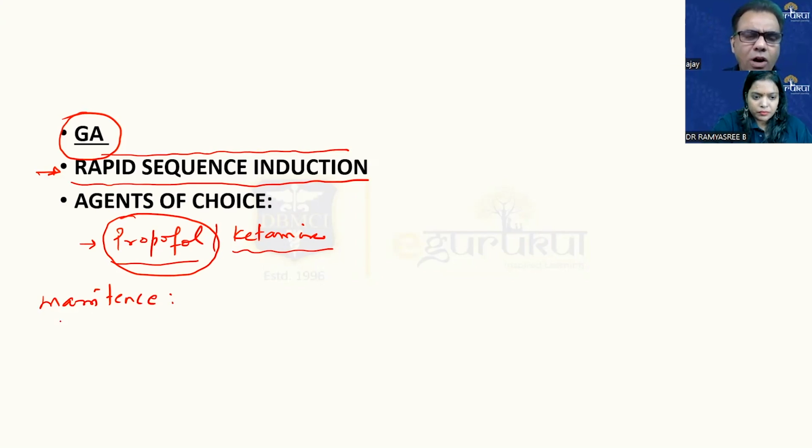For maintenance, the problem is that all the inhalational agents which we are using are uterine relaxants. However, studies have proven that if you use them in concentrations less than half MAC, then they do not cause significant uterine relaxation. That was the common trend: we were using inhalation agents but in concentrations less than half MAC.